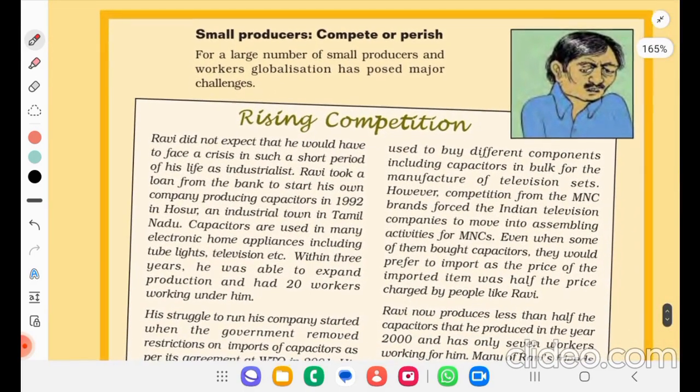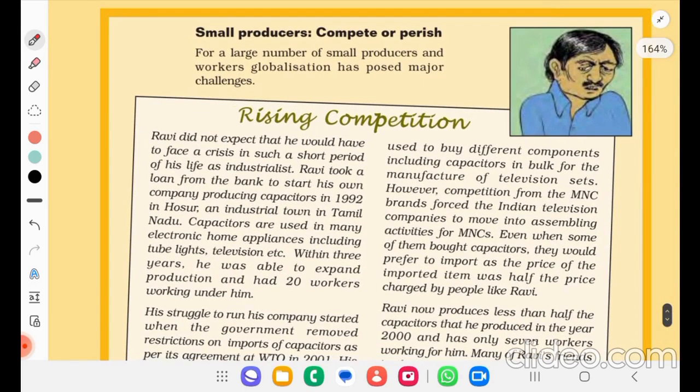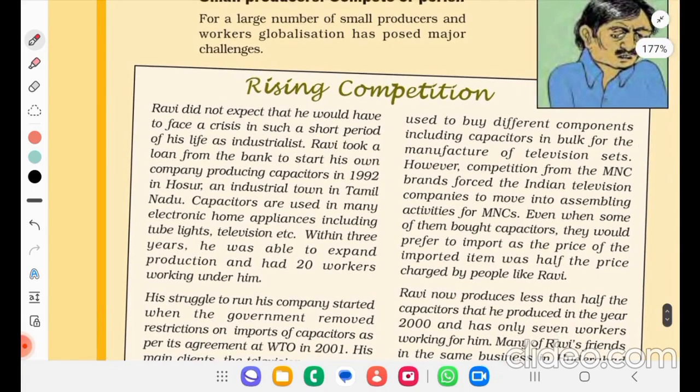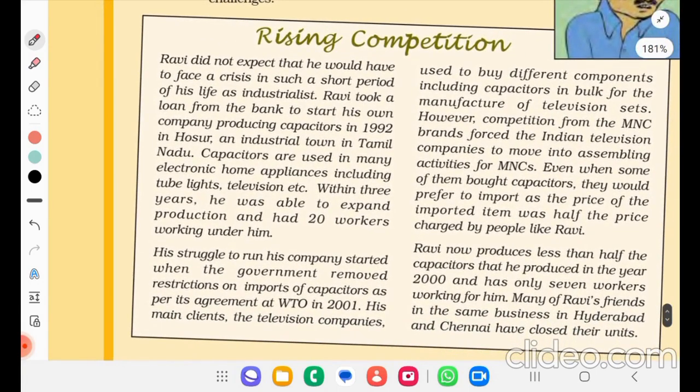Now we'll see about small producers: compete or perish. For a large number of small producers and workers, globalization has posed a major challenge. Rising competition. Ravi did not expect that he would have to face a crisis in such a short period of his life as an industrialist.